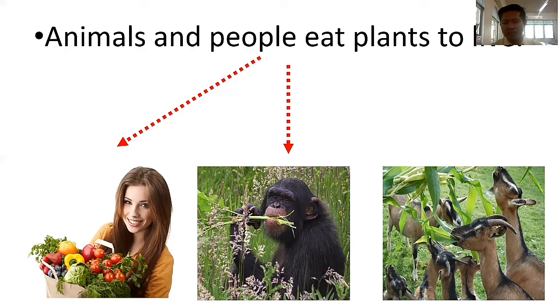And last, you can see the goats, beautiful goats. They are eating the leaves of the corn. If I am not mistaken, these are the leaves of the corn. So that proves that animals and people eat plants to live.